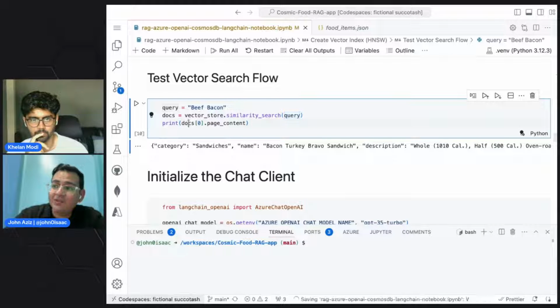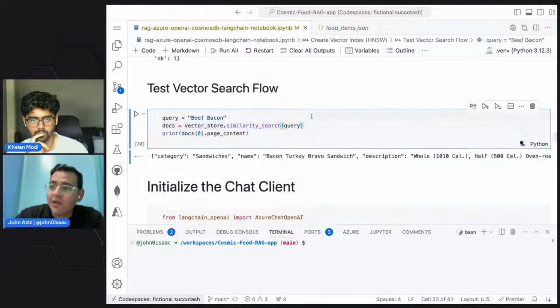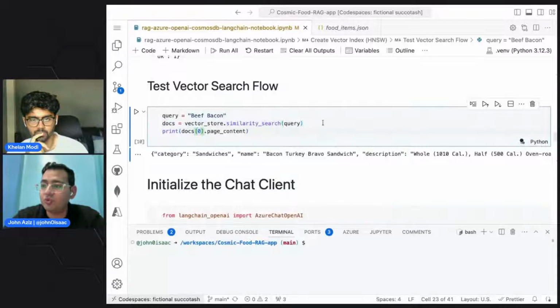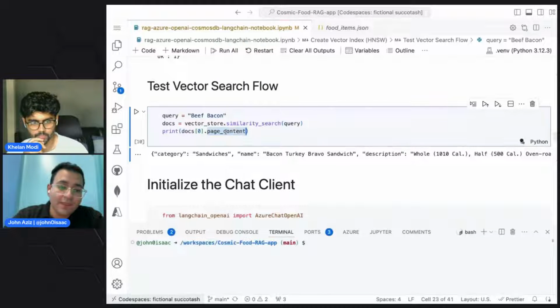What it returns is a document. If you remember, I told you that LangChain uses documents. So we need to access the list of documents, dot page content. The page content has the data itself.